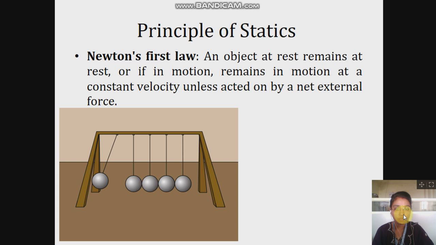During the study of engineering mechanics, we use various types of standard principles. So first is the principle of statics. The principle of statics consists of three main laws which are given by Newton. Newton's first law states that an object at rest remains at rest, or if in motion remains in motion at a constant velocity, unless acted on by a net external force. Means the initial condition of a body will be unchanged if we do not apply any external force. To change the initial motion of a body, we need to apply some external force.